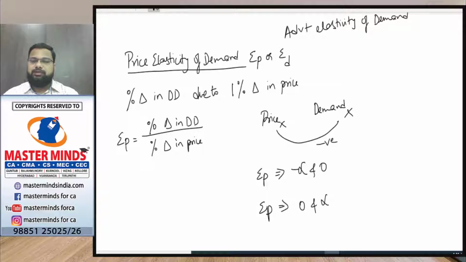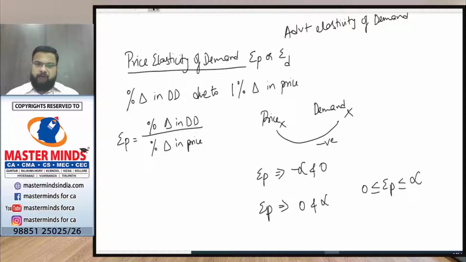Okay, so the value will generally be 0 ≤ price elasticity ≤ infinity. We are ignoring the negative sign for our convenience. You have to remember that while solving, after calculating the price elasticity we generally get a negative sign. If a negative value is given in the options, we have to choose the negative value. If a negative value is not given, then only will we choose the positive value.